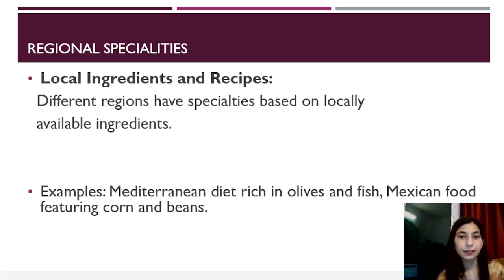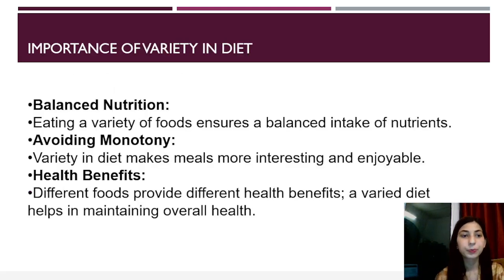Next is regional specialities. So regional specialties are also there, like local ingredients and recipes. Different regions have specialities based on locally available ingredients. For example, Mediterranean diet rich in olives and fish, Mexican food featuring corn and beans. So these are local ingredients and recipes.